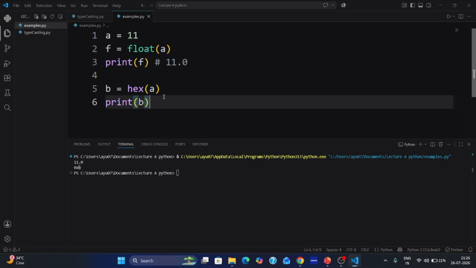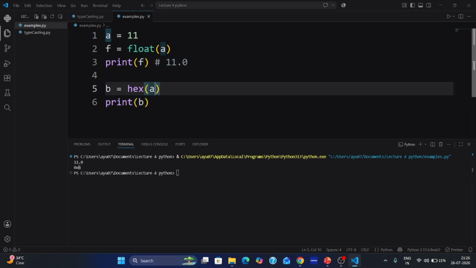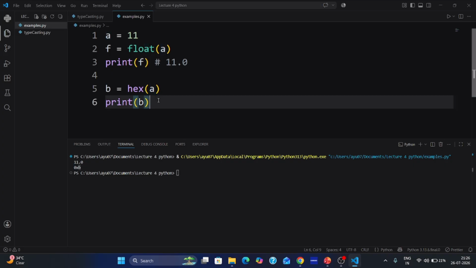You will learn about this in digital electronics. These are assigned values with a prefix. 0x here is the prefix. You don't have to look at that, see only B. In the last, what are you getting? B. So 11 is B.